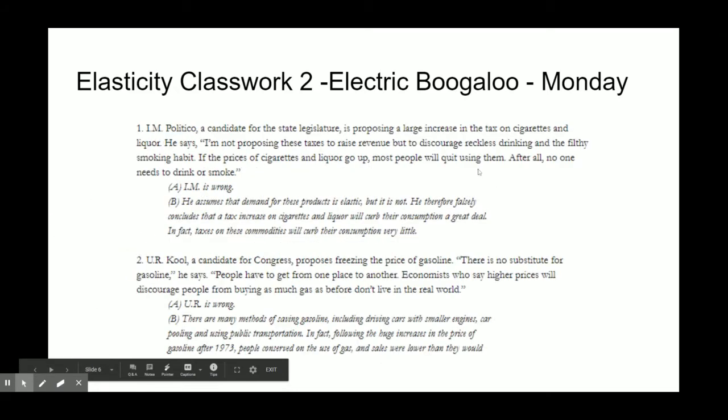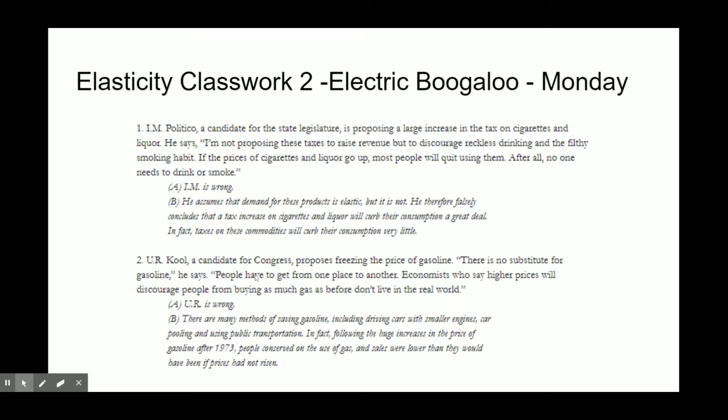Now on to this part, which is talking about some real world situations. Whenever I give you one of these, you can pretty much assume that everybody's just wrong. They're always wrong. So, Politico: he's wrong. The demand for things like cigarettes and liquor is not elastic. It's inelastic because they are habit forming. Therefore, a tax on these commodities will not curb their consumption that much. A little bit, yes, but that much, not really.